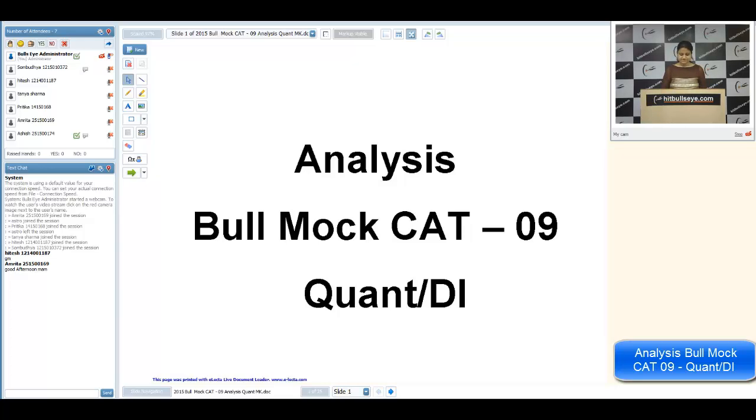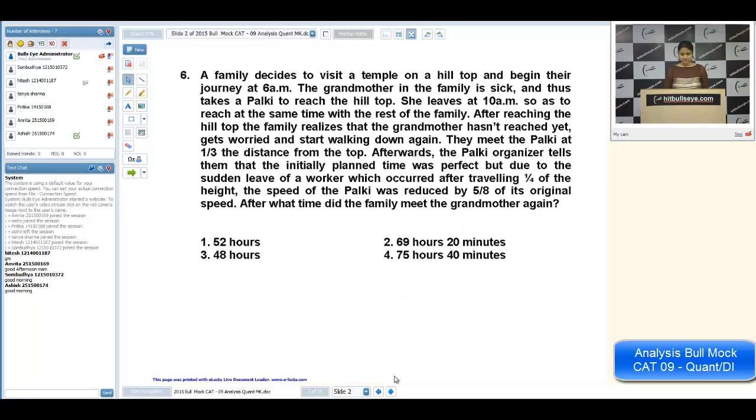Let us start the analysis of Bull Mock Cat 9. The very first question. Any problem in this? Lengthy question again on TSD.